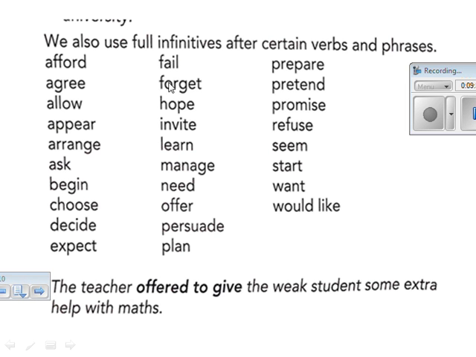After you memorize these words, it will be easy for you to put full infinitive after these verbs. To plus infinitive. Okay? For example, the teacher offered to give the weak students some extra help with math.